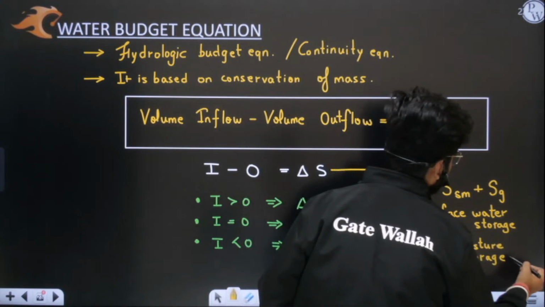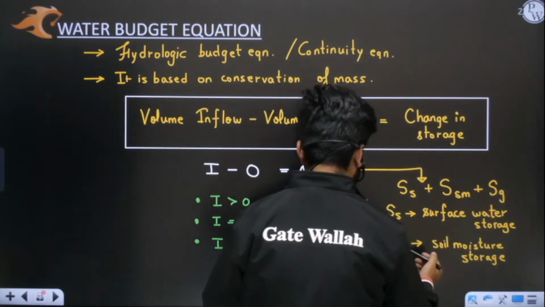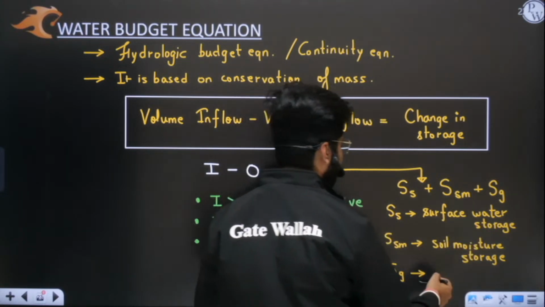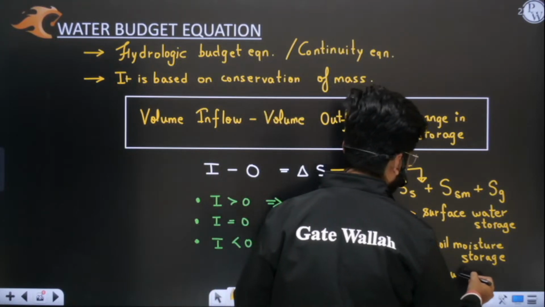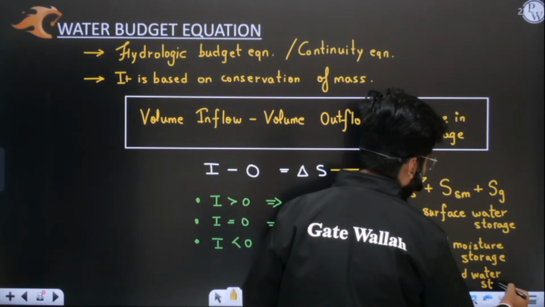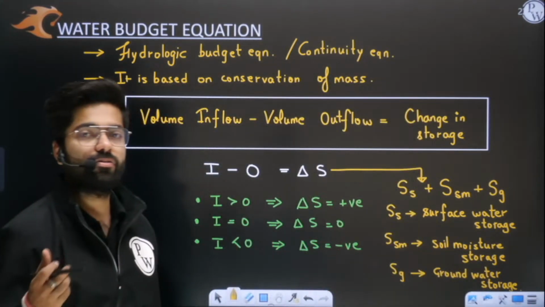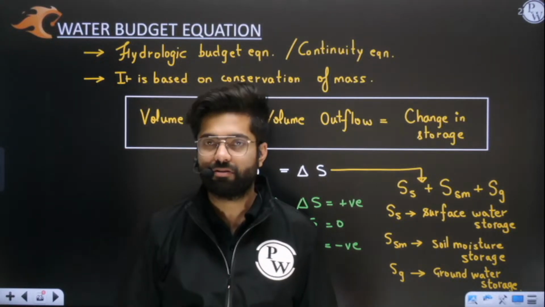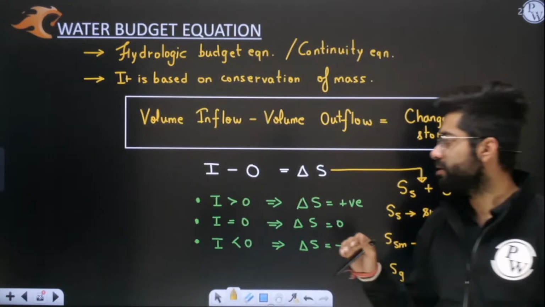Some water gets stored in soil, and some water gets stored beneath the ground, at the groundwater level. G means groundwater storage. So whenever water comes, it gets stored either on the surface, in the soil, or in the groundwater. I hope this is clear to you. So water gets stored in these three levels.